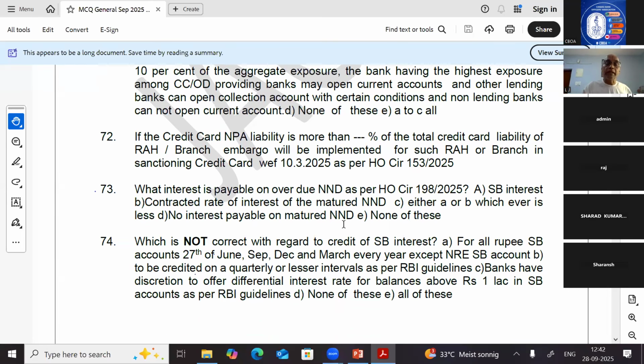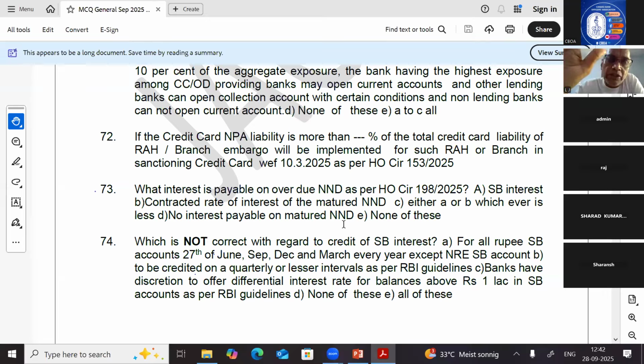What interest is payable on overdue Nityanidhi deposit as per HO Circular 198/2025? Here I want to put 2-3 questions also to the participants. So forget about the overdue Nityanidhi deposit. What about overdue deposits in general?